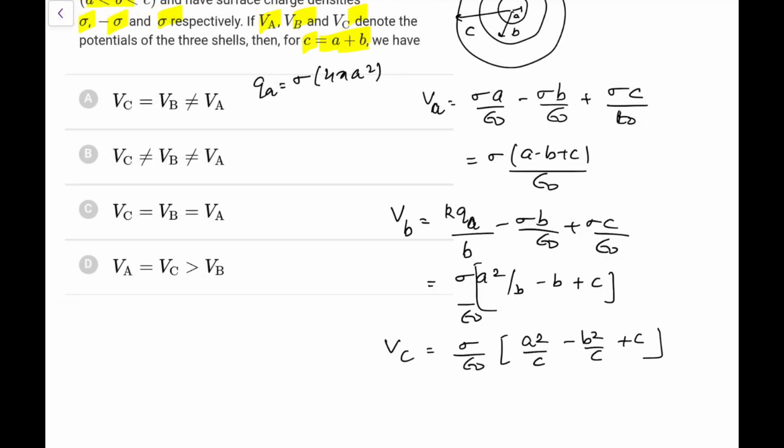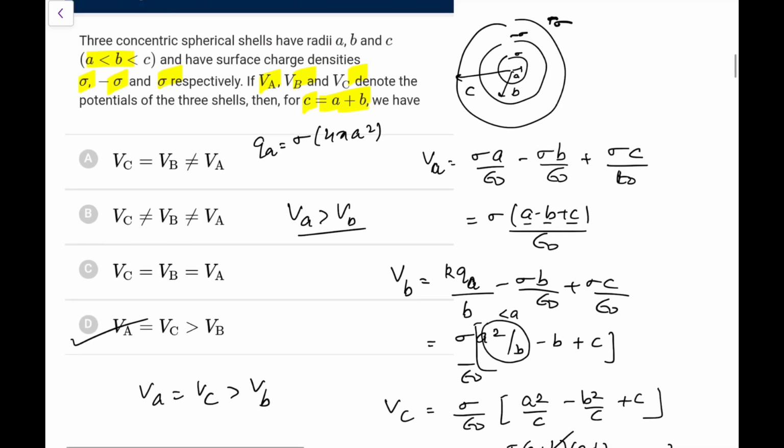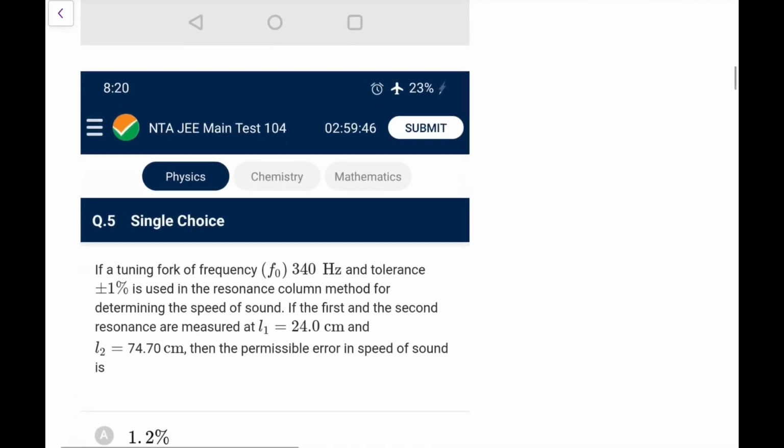Now if I compare, this is a minus b plus c, this is a square by b, definitely this term is less than a, so clearly VA is greater than VB. That is the first thing I am getting. And what is VC? If I simplify it, a square minus b square, I can write it as a plus b into a minus b upon c, plus c. So a plus b is c, so it is a minus b plus c, that is coming out the same as VA. So VA is equal to VC, and that is greater than VB. So go for option D in this case. This is how you can solve this nice question.